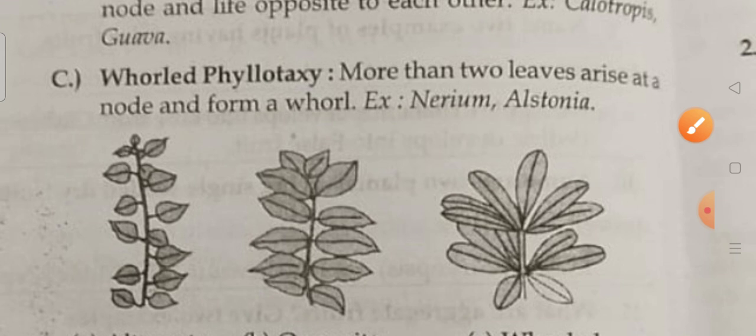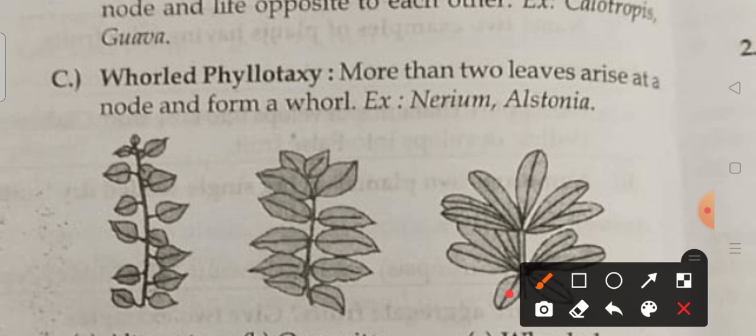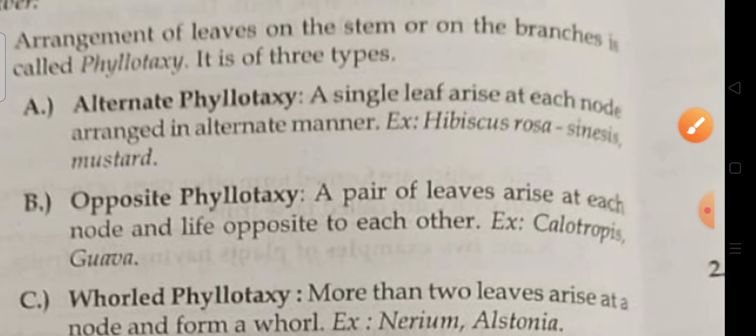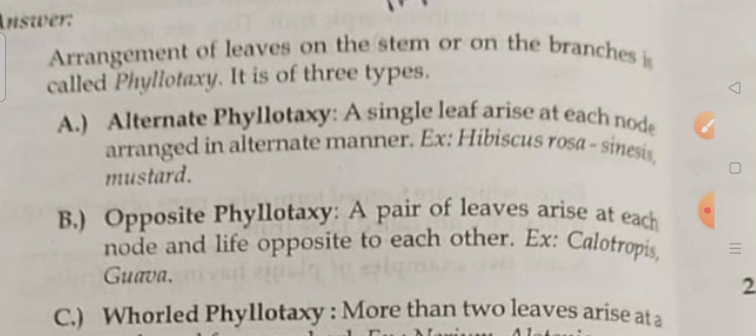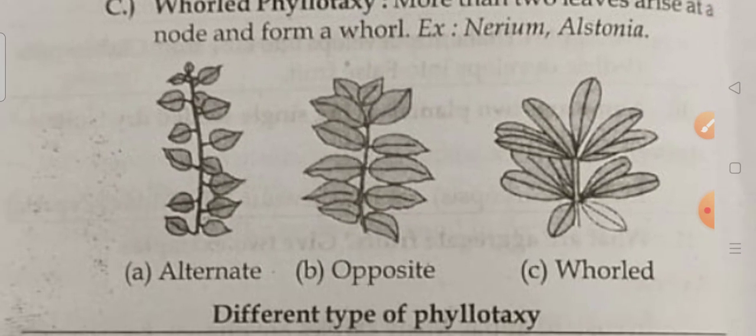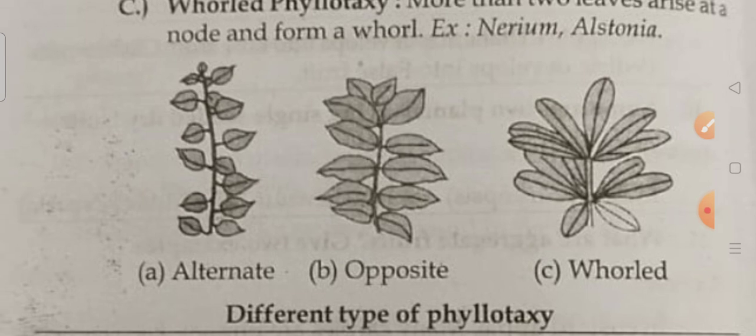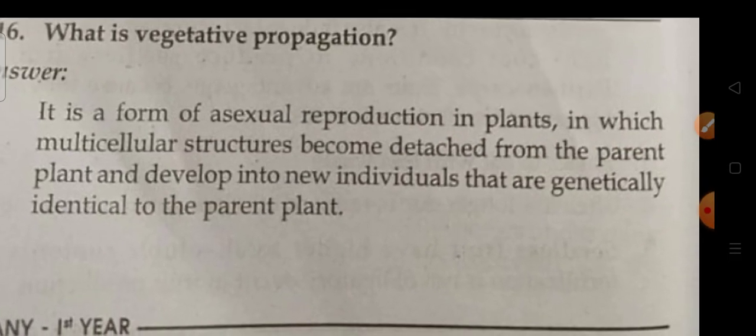More than 2 leaves arise at a node and form a whorl. Okay, Alstonia or Nerium. So they are whorled. More than 2 leaves will be there now here. 1, 2, 3, 4. 1, 2, 3, 4. More than 2 leaves arise at a node, we can call it whorled. Phyllotaxy is 3 types: arrangement of the leaves on the stem or branches: alternate, opposite, whorled. Like this. You have to draw these diagrams also. It's clear? Okay, next coming to what is vegetative propagation?